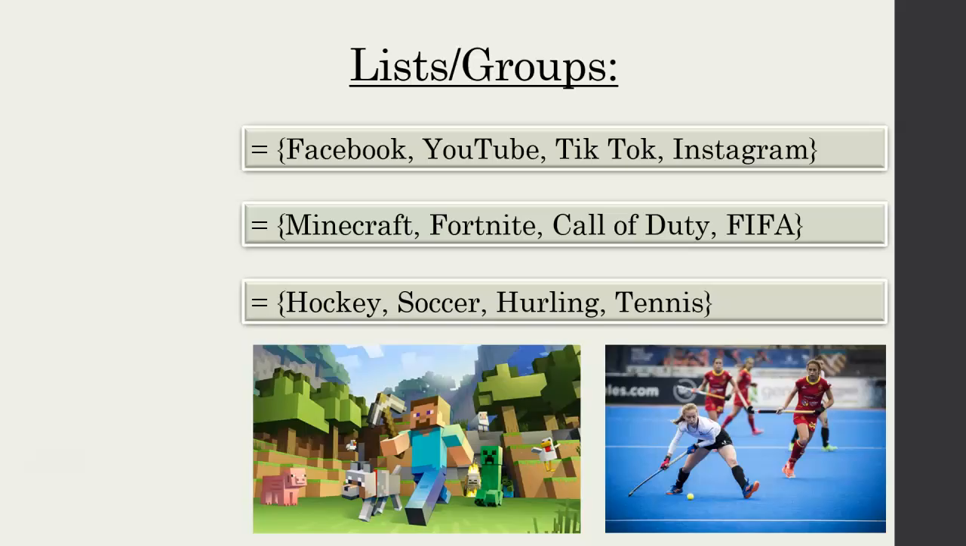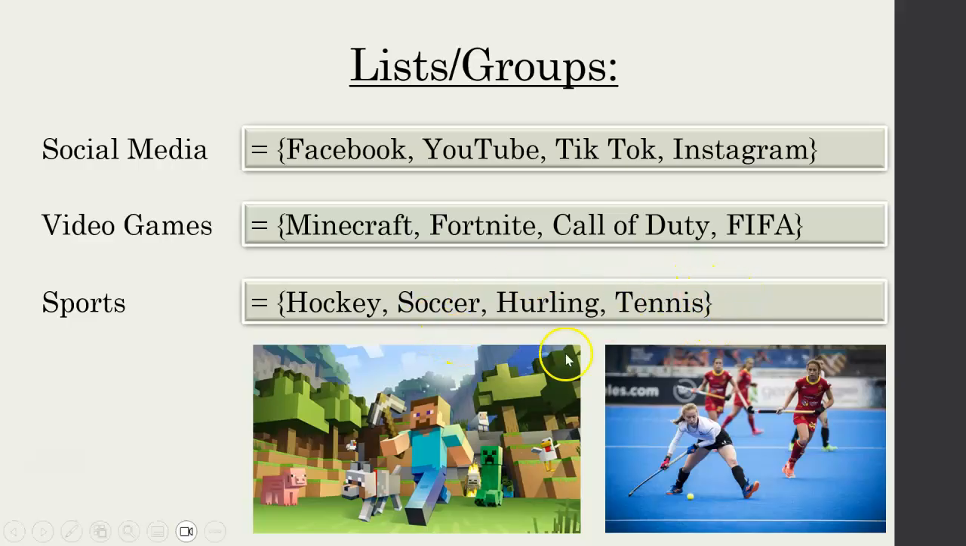And there's kind of a rule that identifies each of these groups. So obviously the first one are social medias, so Facebook, YouTube, TikTok, and Instagram. Video games, that's the list: Minecraft, Fortnite, Call of Duty, and FIFA. And then sports, that's hockey, soccer, hurling, tennis. Now, we could extend these, we could add more things to each list, but this is just an example with a few things in the list that are given by a specific kind of rule. So we say, okay, sports, and these things in the group have to be a sport.